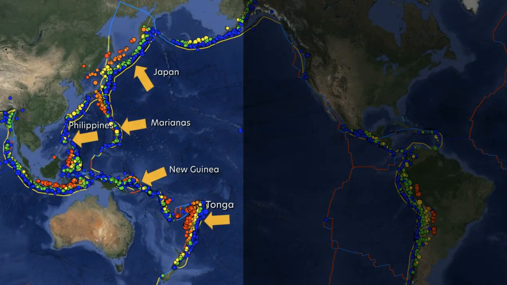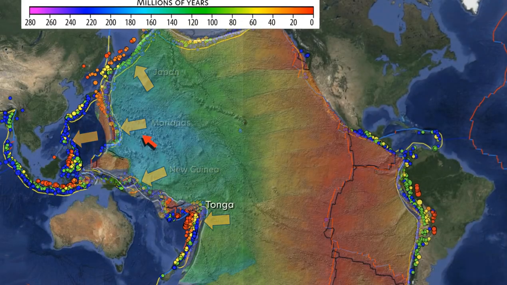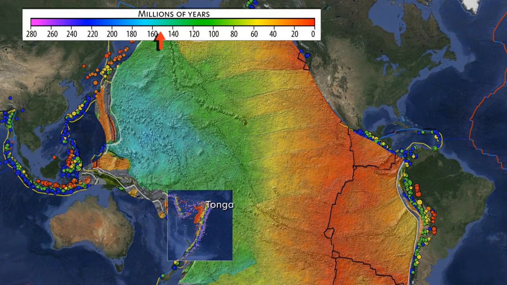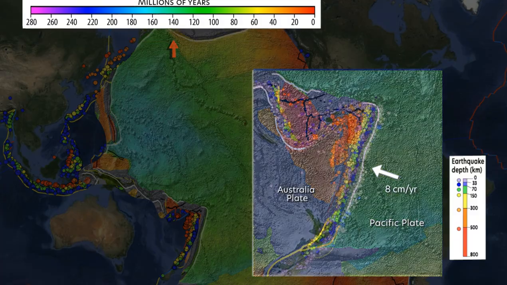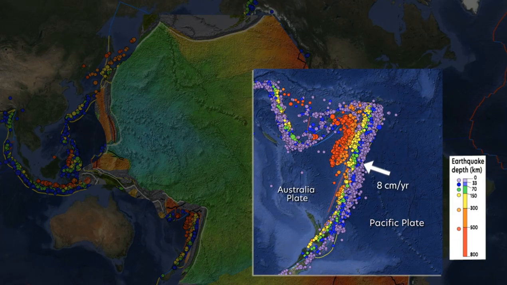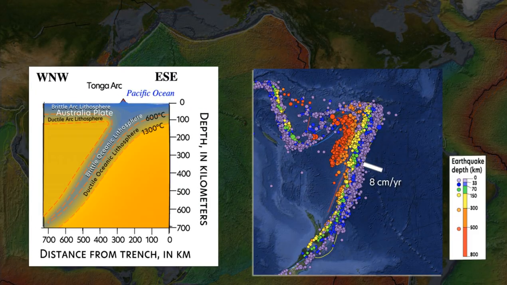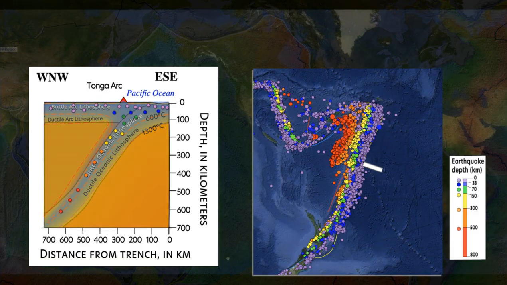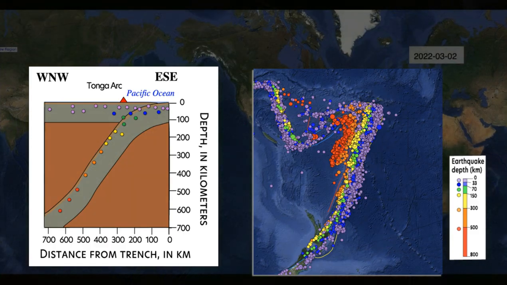Now let's consider subduction zones of the Western Pacific, where most deep earthquakes occur. Here, the subducting Pacific Plate is up to 150 million years old. At the Tonga subduction zone, the Pacific Plate is 140 million years old, and it descends beneath Tonga at 8 centimeters per year. This old and cold oceanic plate is over 100 kilometers thick, and its interior tongue of brittle oceanic lithosphere extends to 700 kilometers depth. So it's no surprise that over one-half of all earthquakes deeper than 300 kilometers occur in the Tonga subduction zone.